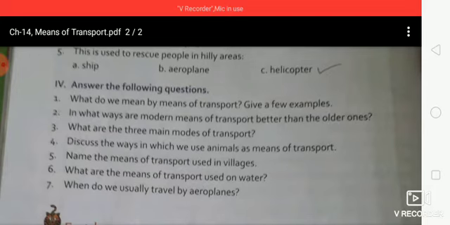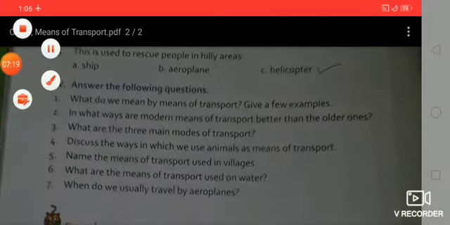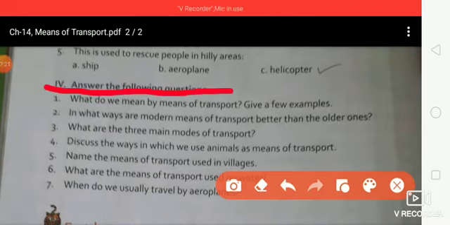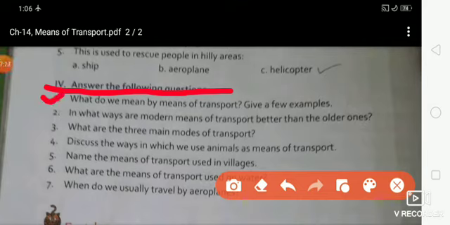Question number 4. Answer the following questions. So first one, what do we mean by means of transport? Give a few examples. Okay, students.